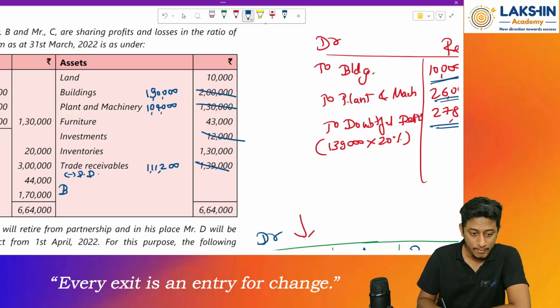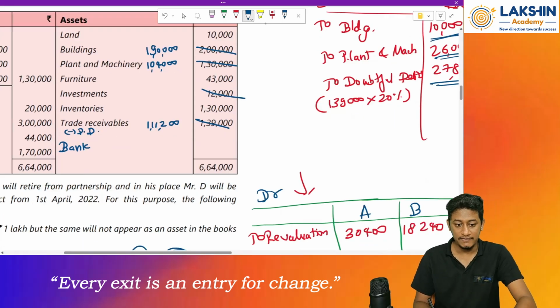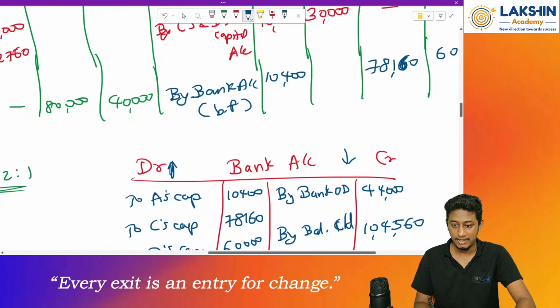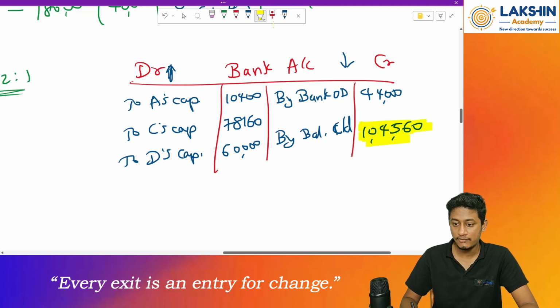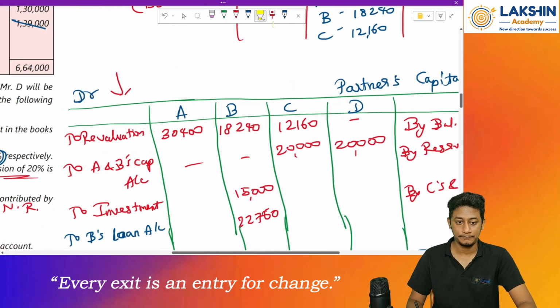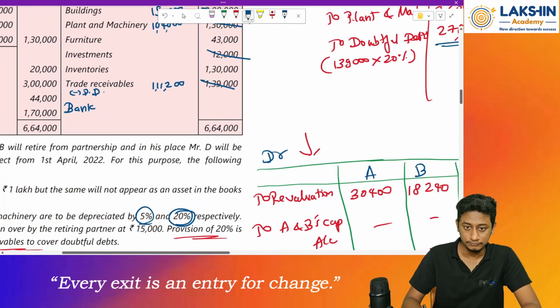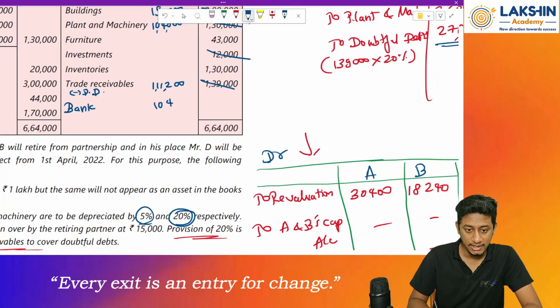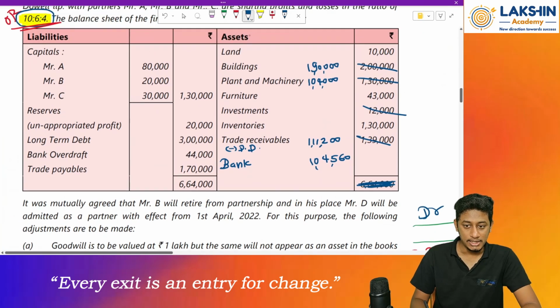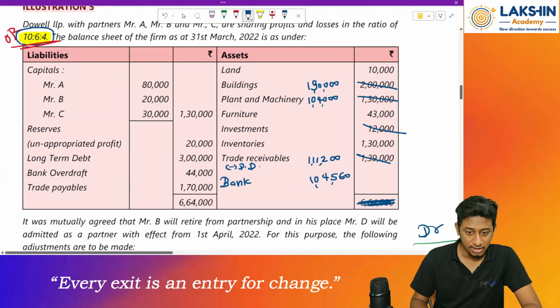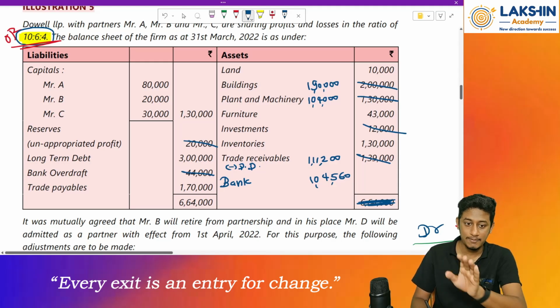And also we have bank account over here now, right? We have prepared bank account. How much is the value in the bank account? It was rupees 1,04,560. So 1,04,560 is the balance over here. Okay. On this side, let's see. Reserves, whatever was there has been cleared off, so remove it. Bank overdraft has been cleared off, remove it. No changes in the liabilities, so don't touch it.